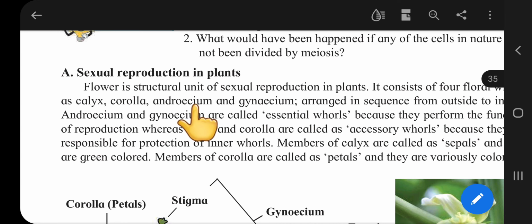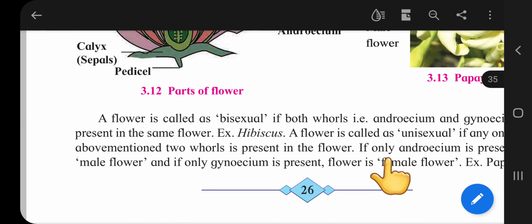Gynoecium is the female part of the flower, while the androecium is called the male part of the flower. Androecium and gynoecium are called essential whorls of the flower, while calyx and corolla are called accessory whorls. A flower is called bisexual if both whorls, androecium and gynoecium, are present in the same flower.